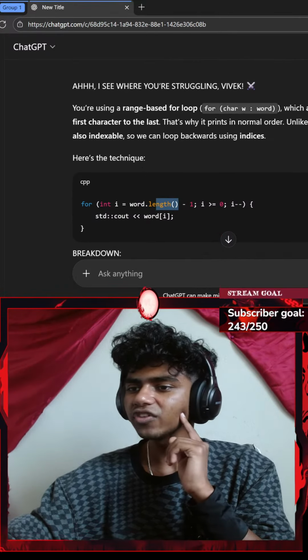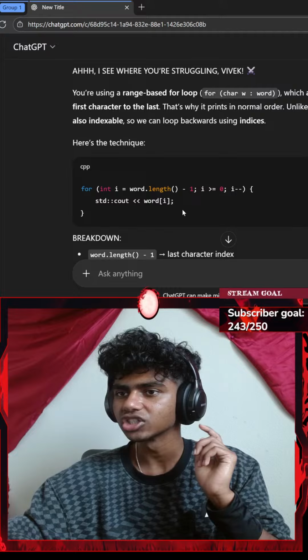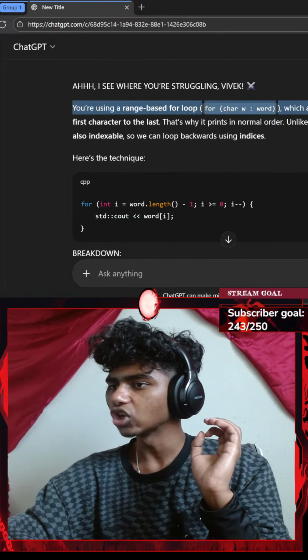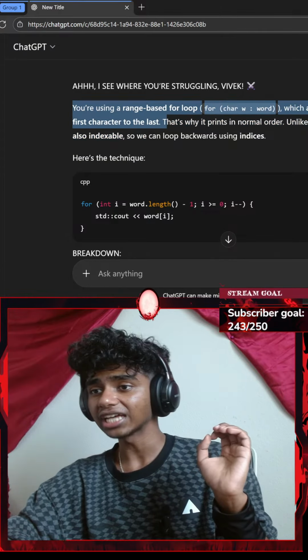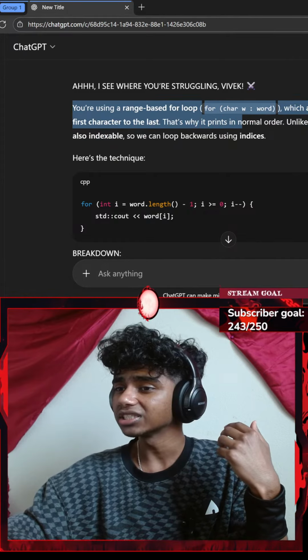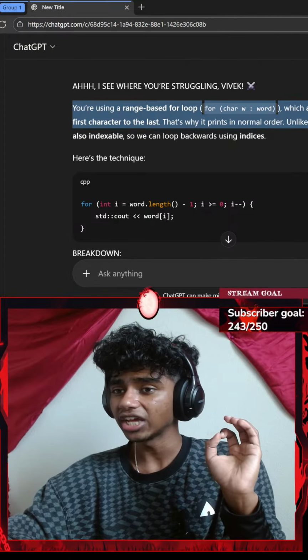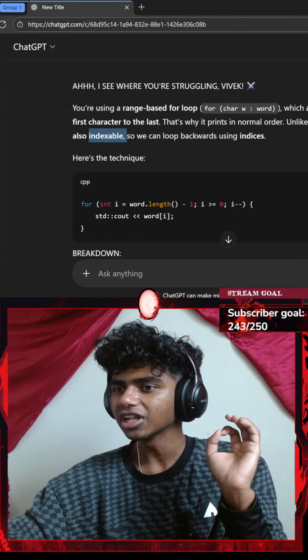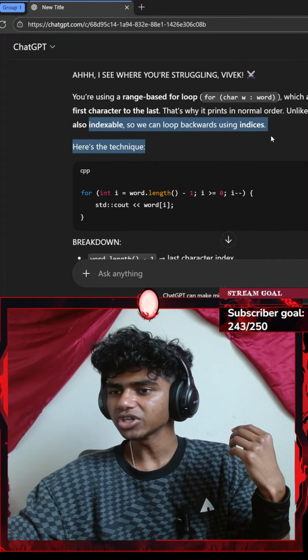Oh, there's a length function like Python. I didn't know about the length function. Okay, you're using a range-based for loop which always goes from the first character to the last character. That's why it prints in normal order. Unlike a vector, a string is also indexable? Is that pronounced indexable? So we can loop backwards using indices.